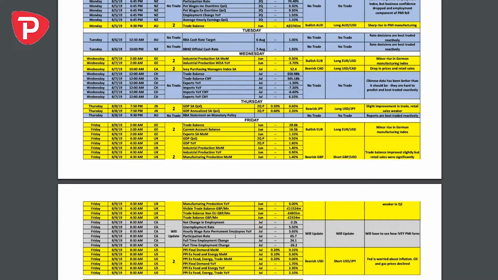This kind of divergence between a relatively strong and well-balanced economy out of Canada and everywhere else in the G7 universe should really provide Canadian strength going forward. So I'll be watching that very, very carefully.